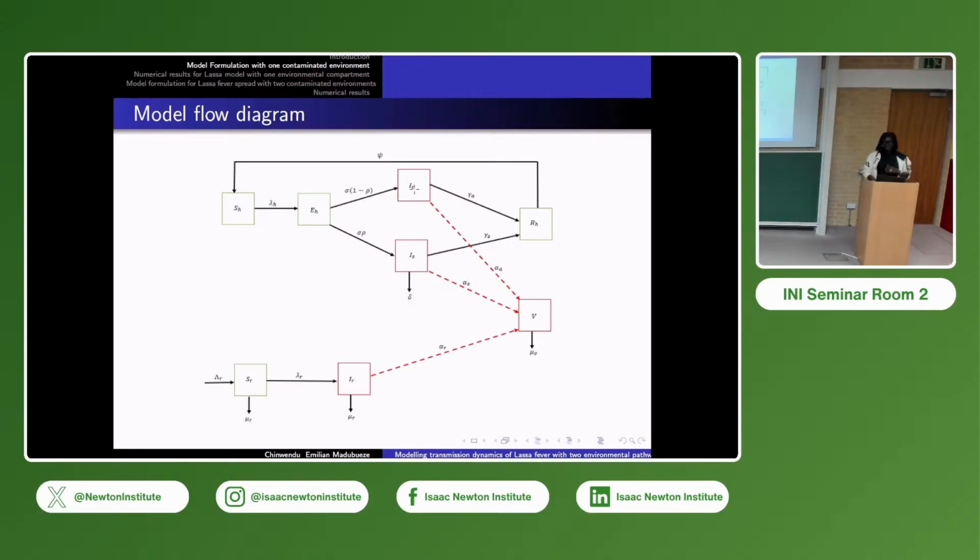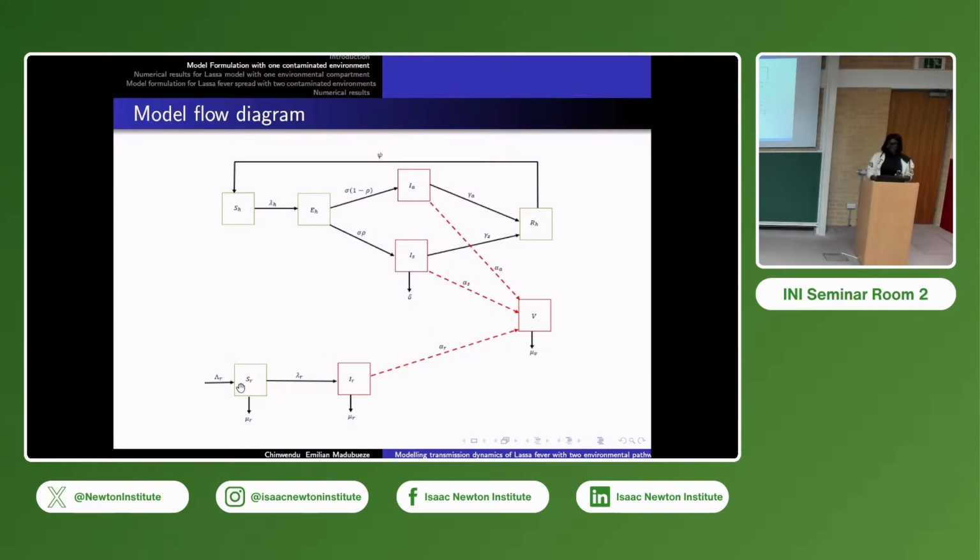Then also we have people that have the disease but are not showing symptoms, because in the literature, we have it that 80% of people that are infected are not aware they are infected. They also have symptomatic infected, people that are already aware that they're infected. Also, we have recovery. Now, in this recovery, people that recover can also become susceptible again, because it has not been established that you recover fully. So that is why we make that assumption. Then we have the virus in the environment, which can be shed by asymptomatic infected and symptomatic infected humans in the environment.